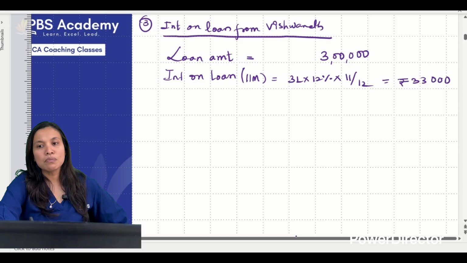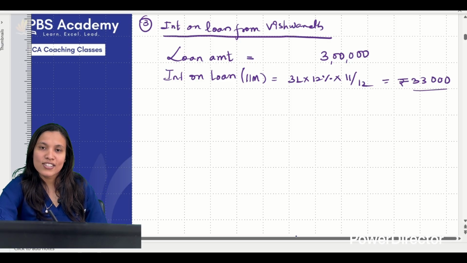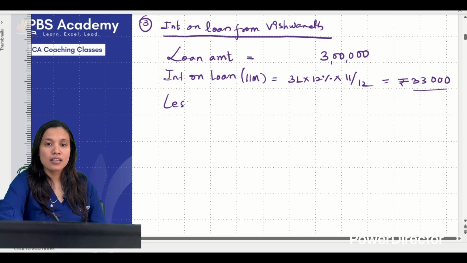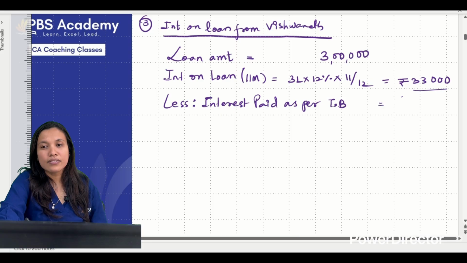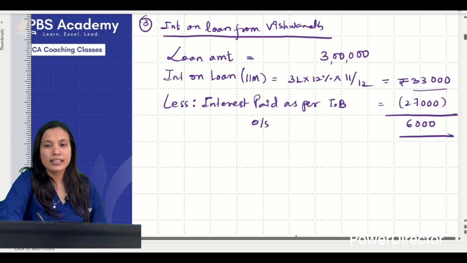So interest on loan must have been 33,000. But in the trial balance, it is given as how much? 27,000. So it is less. What is the interest paid as per trial balance? Interest paid as per trial balance is 27,000. So how much is still payable? Still payable is 6,000. So it is outstanding interest, or interest still payable.